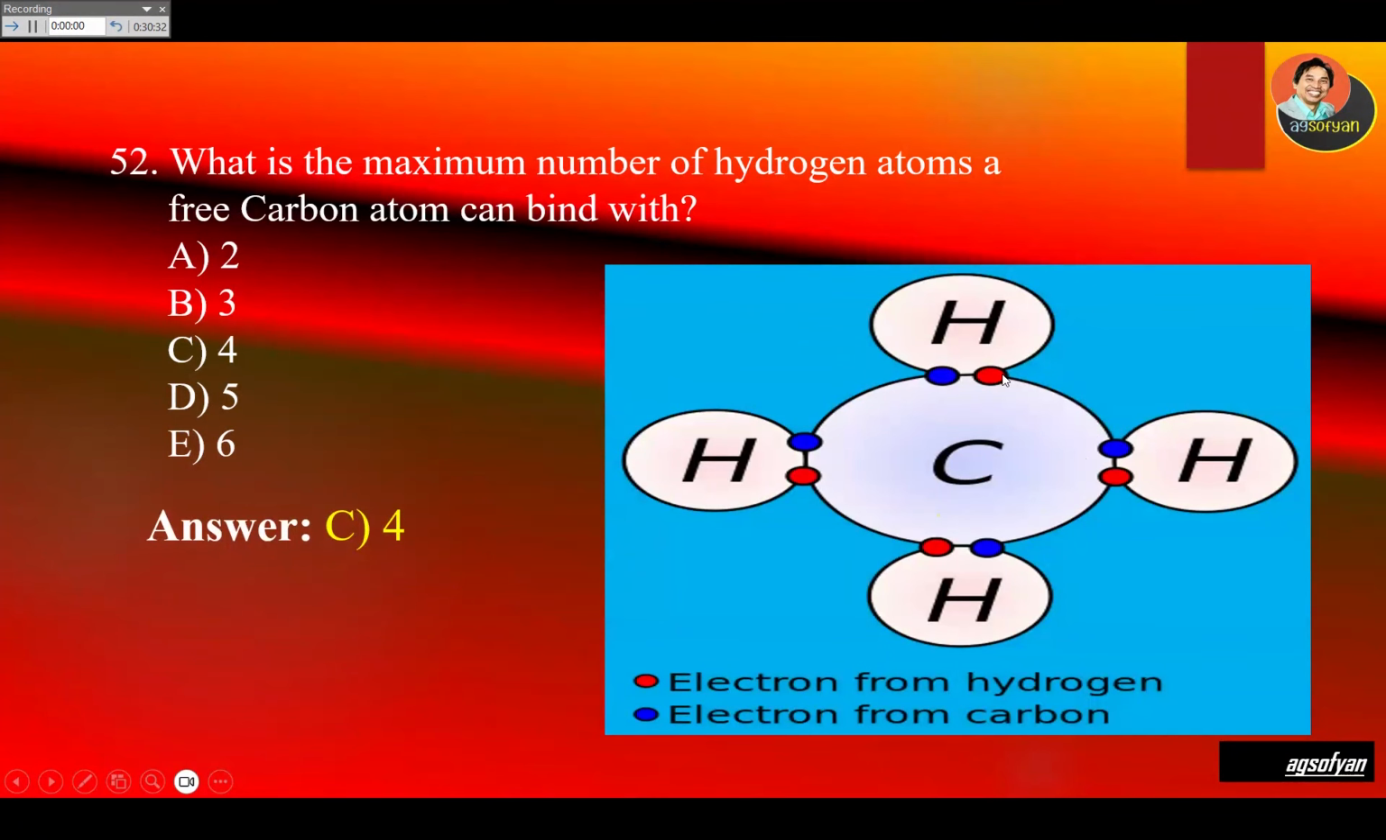So when they're sharing the electron over here, it's going to be eight total. So this is following the octet rule. So this carbon needs four hydrogens in order to be stable. And this becomes what we call the molecule CH4, which is methane gas.